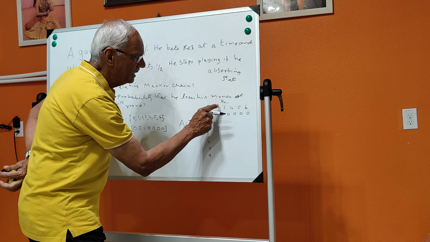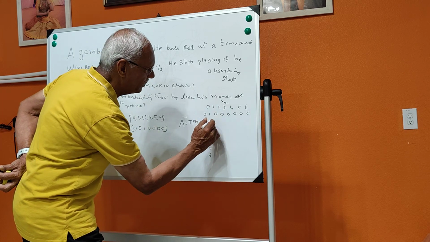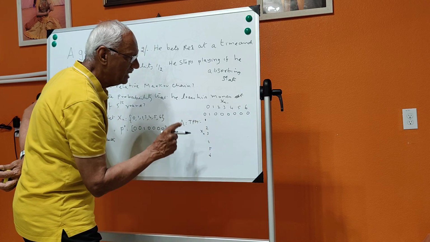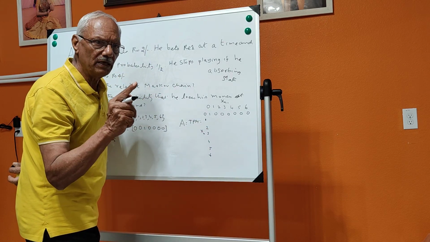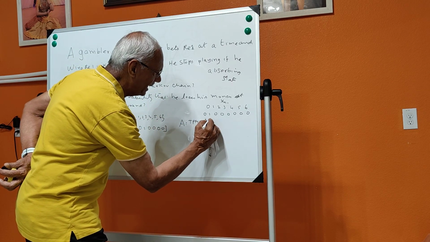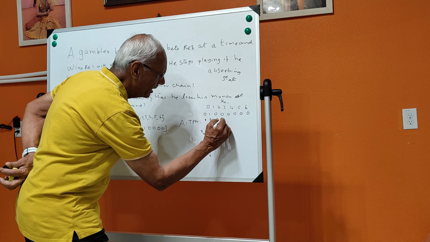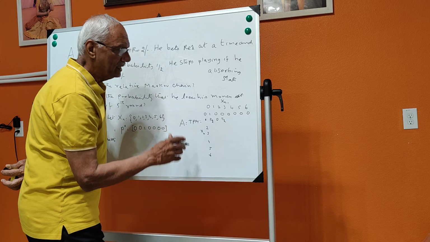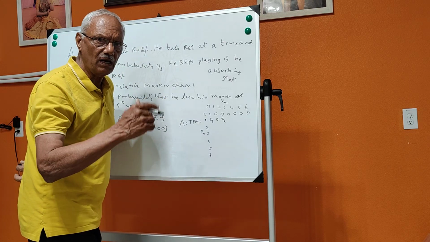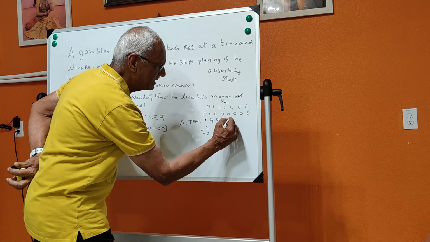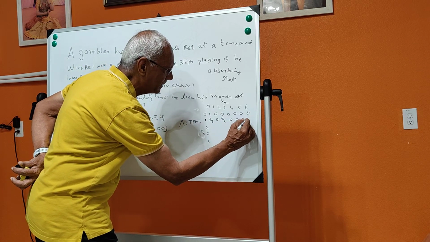Let us suppose he has got 1 rupee. Then the probability of winning is half and the probability of losing is also half, and the rest of the places are 0.